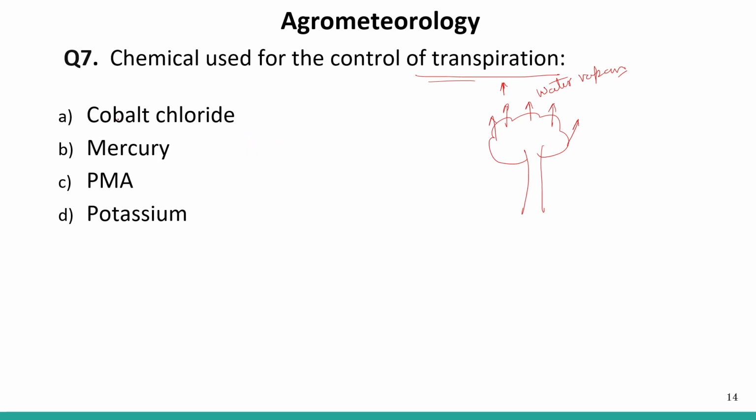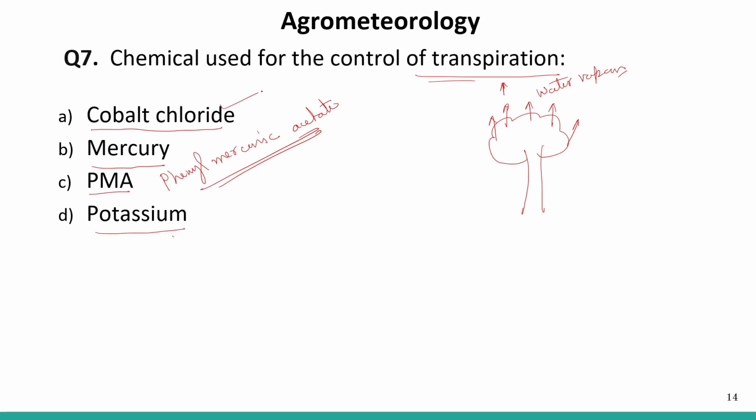The options given here: cobalt chloride, mercury, PMA, phenyl mercuric acetate, and D is potassium.